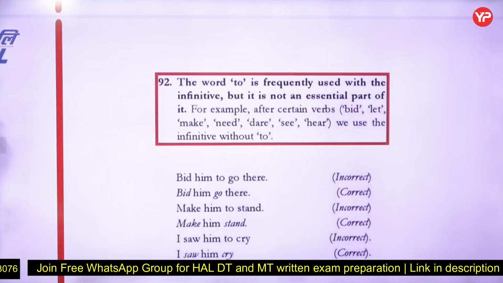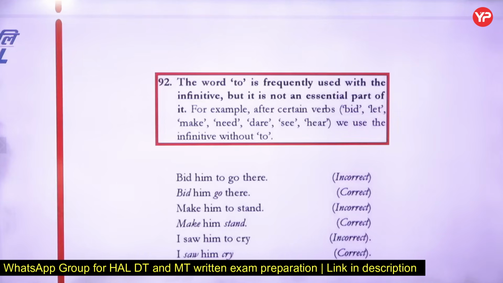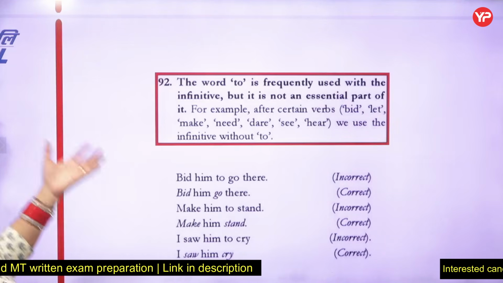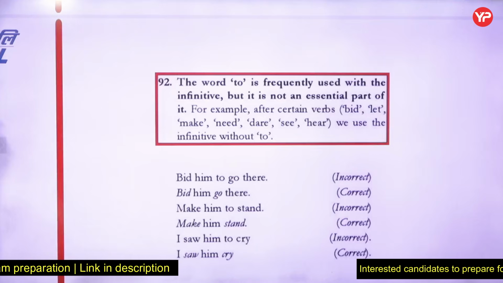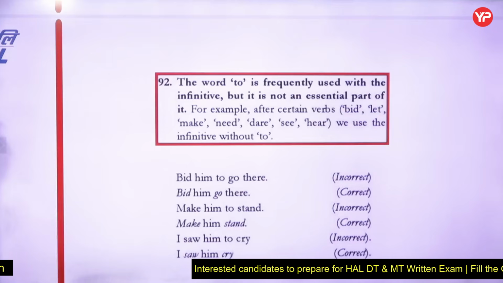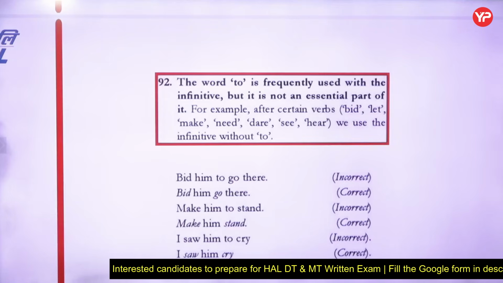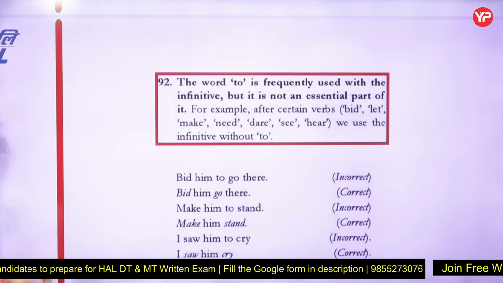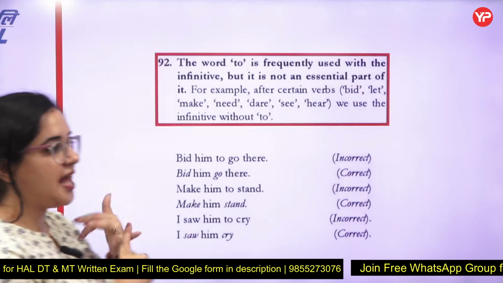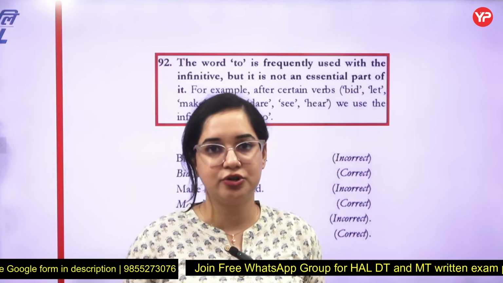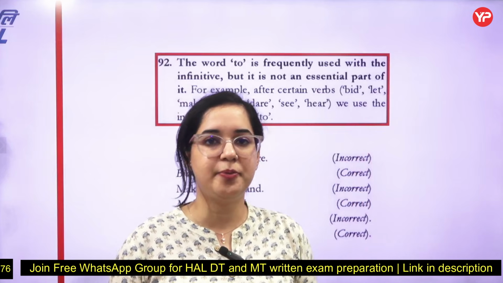And 91. Now, the word to is frequently used with infinitive, but it is not an essential part of it. Like make, him, dare, see, bid, let, all these words will carry it. You can say bid him to go there, bid him go there, make him to stand, make him stand. I saw him to cry, I saw him cry. So they do not require to with them, right? They can be used without to. Now you see rule number 90, 91, 92. All are to be read and you have to use. When you will be doing questions, you will be making mistakes, but just read it once and you will be pretty confident about it.